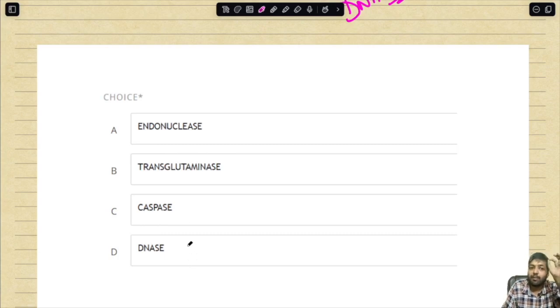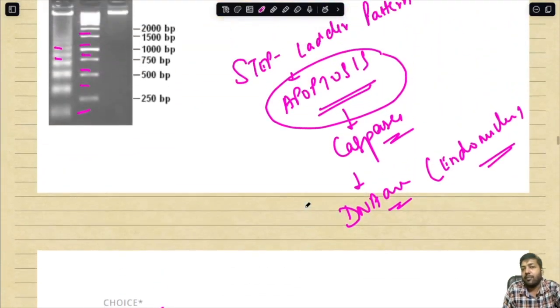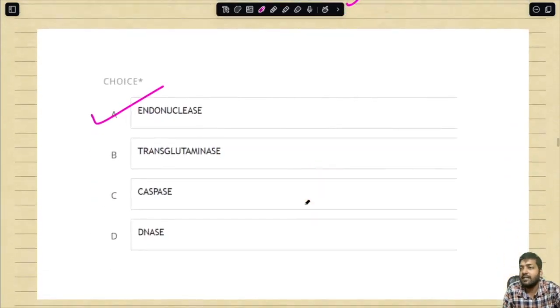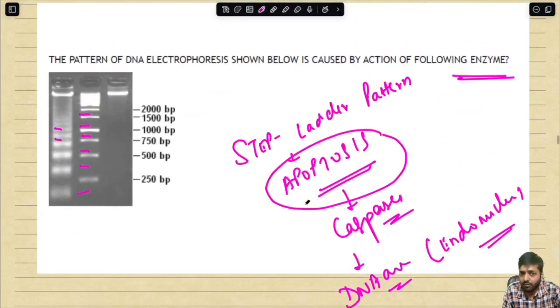So the most appropriate answer over here is endonuclease, which is breaking the DNA into different kinds of fragments. So that is the process. For example, if they ask what is the process taking place with apoptosis, and endonuclease and DNase are not there in the options, then the answer will become caspase.